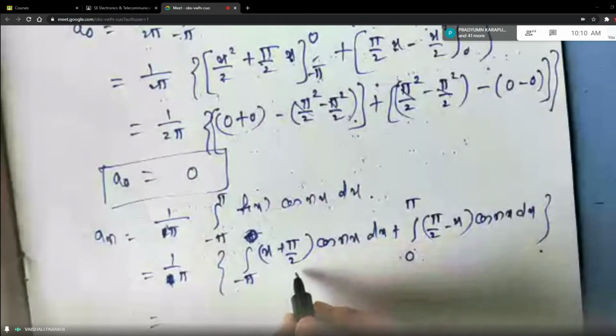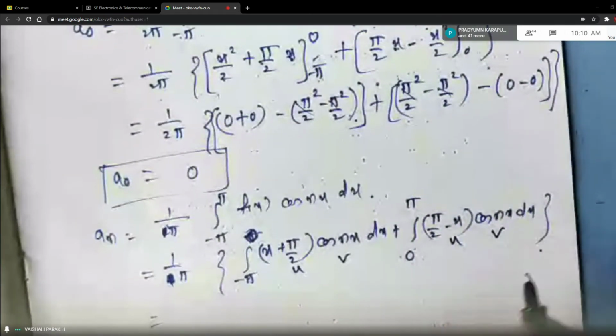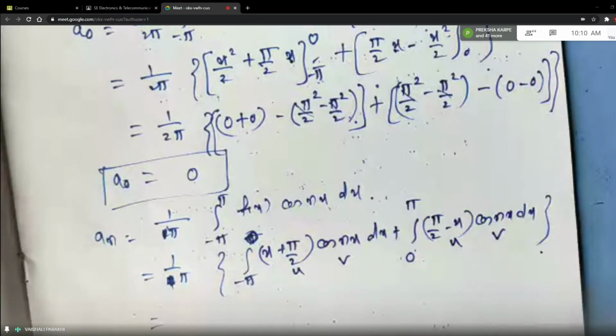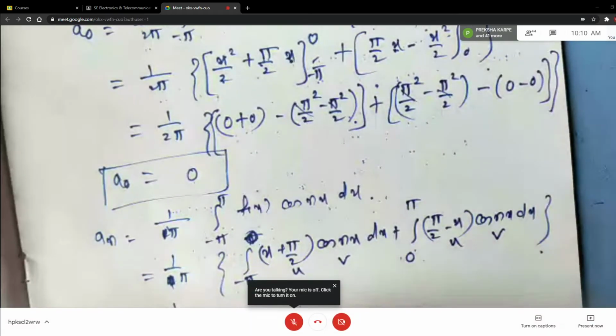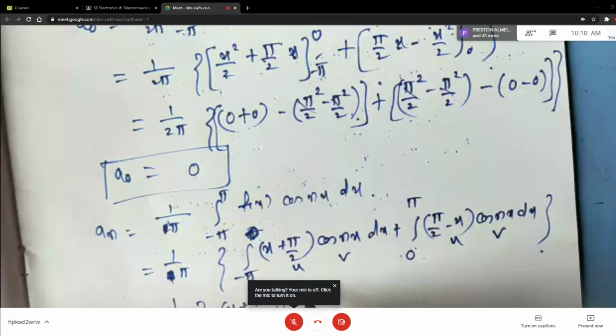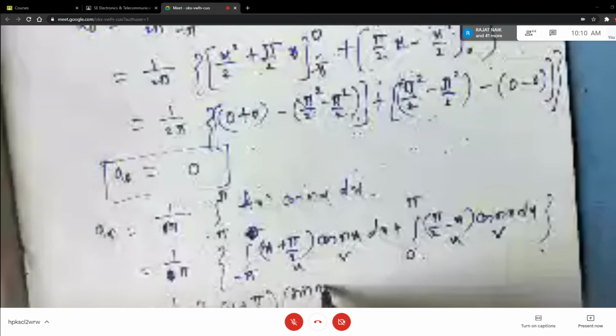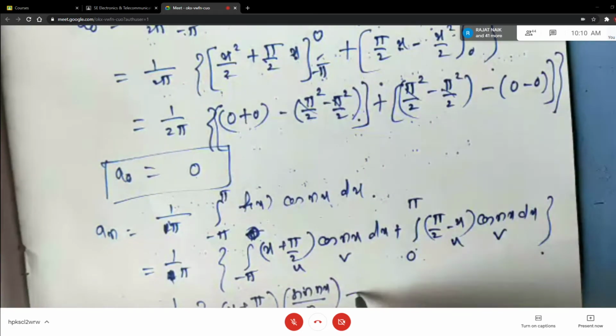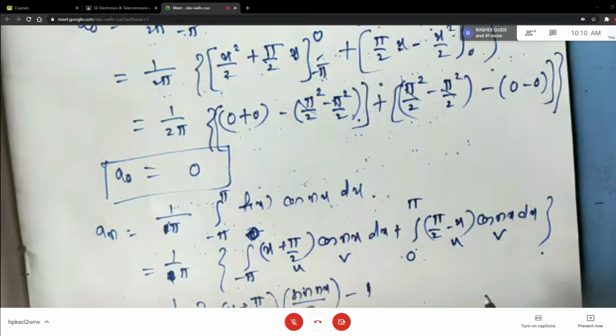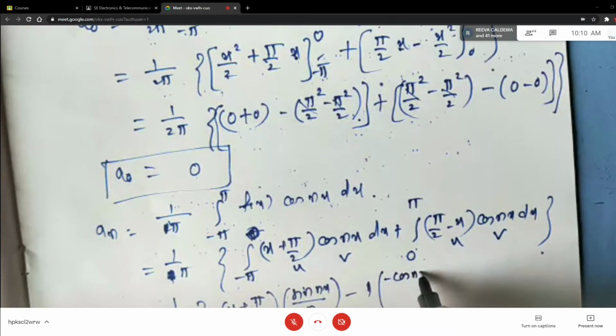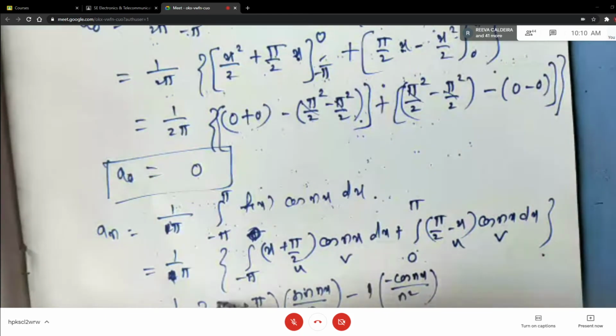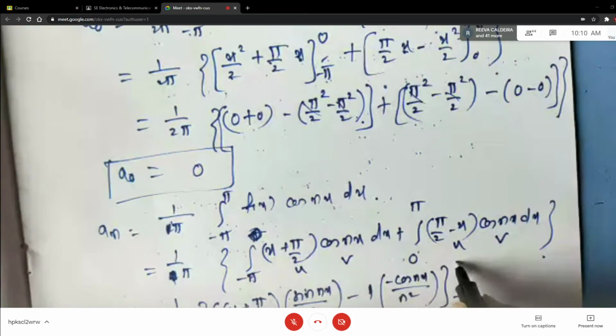Okay, and now you can use your Bernoulli's integration by parts rule in general, right? So it is 1 by pi. First function, integral of cos nx is sin nx by n, positive, minus derivative of x is 1, derivative of pi by 2 is 0, integral of sin is minus cos nx by n into n is n square. Limits from minus pi to 0.